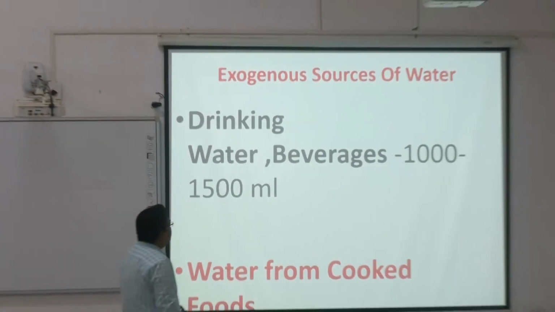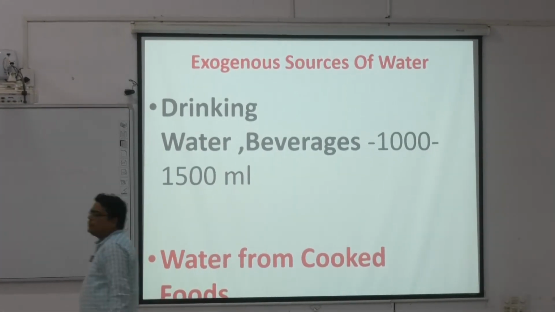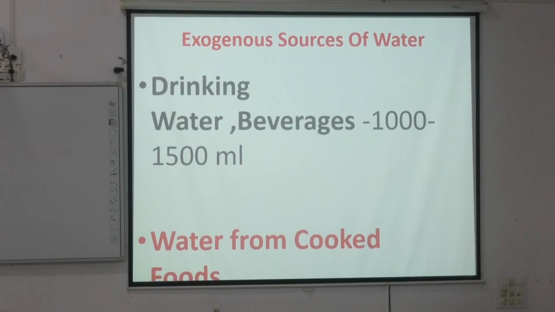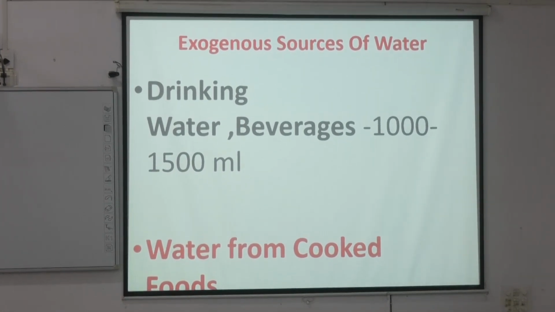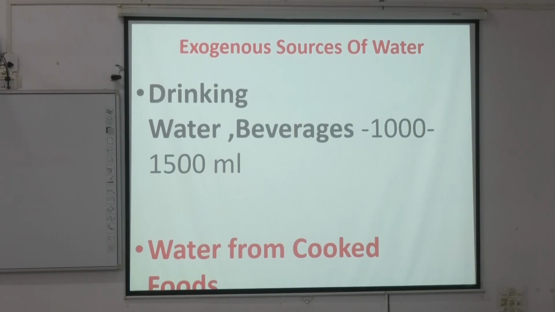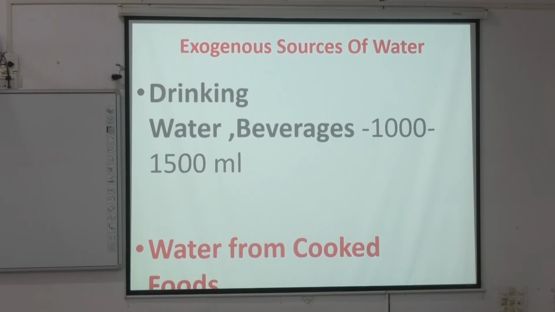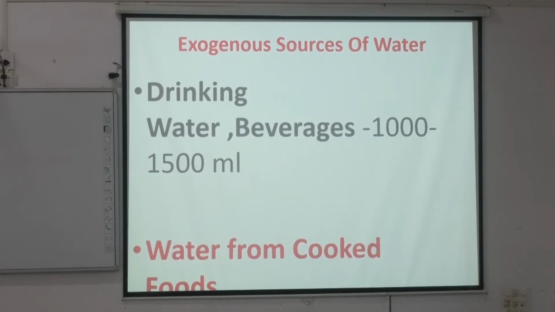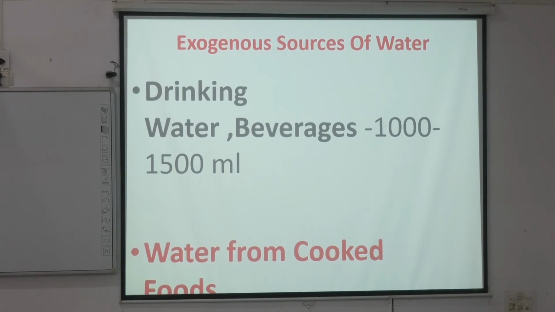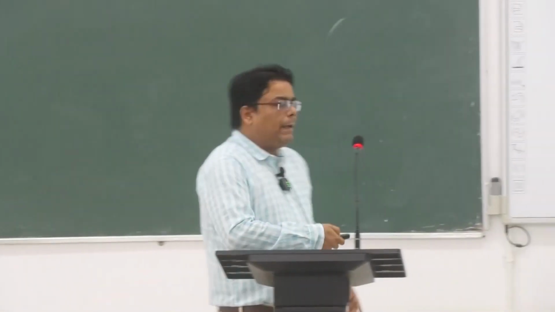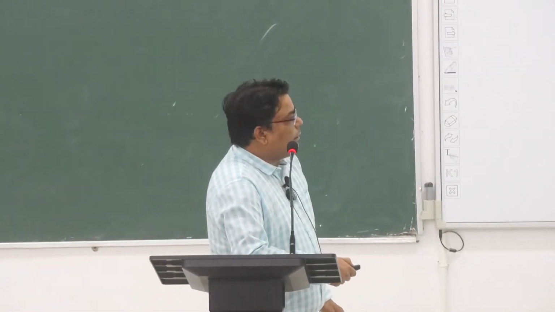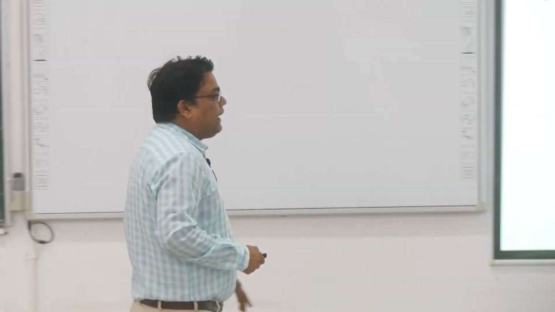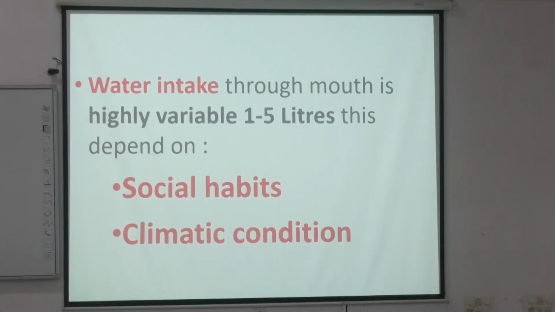Now, sources of water. These are the exogenous sources of water: how we take water from different constituents, either in dietary form or by direct intake through drinking. Simply, it is intake of water. Output is in the form of urine. Okay. So water intake through the mouth is highly variable, 1 to 5 liters. This depends on social habits and climatic conditions. Now this is important to study because